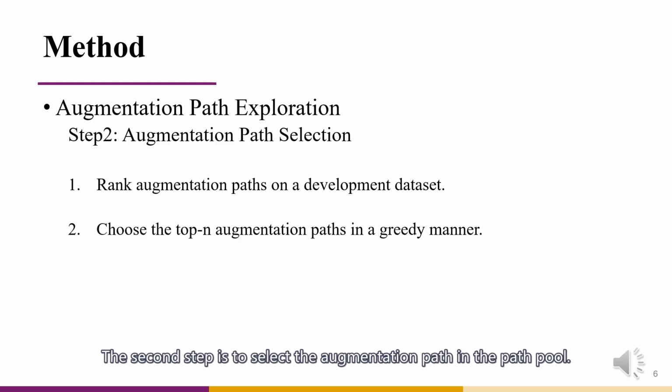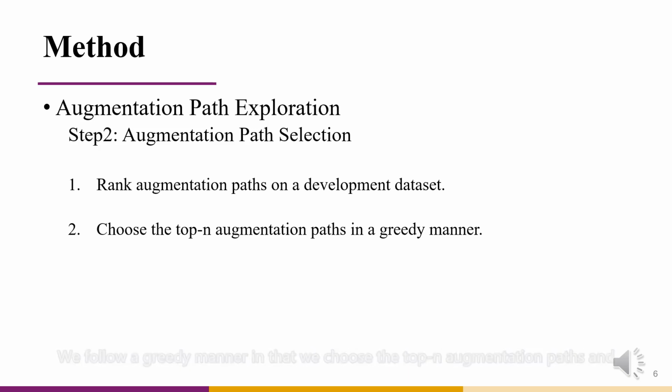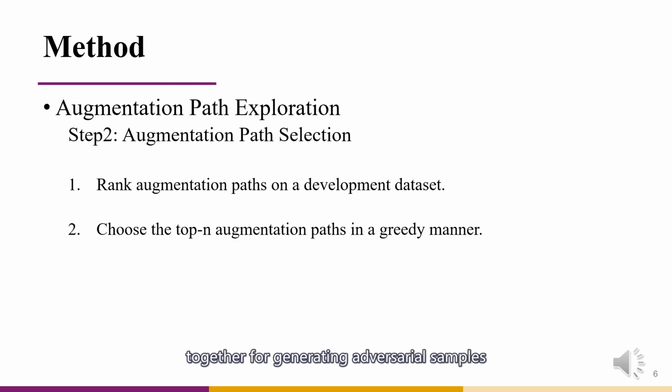The second step is to select the augmentation path in the path pool. We rank the 27 augmentation paths by deploying adversarial attack and measuring the average transferability on a development dataset. We follow a greedy manner in that we choose the top N augmentation paths and directly combine the gradient of augmented images from those augmentation paths together for generating adversarial samples.